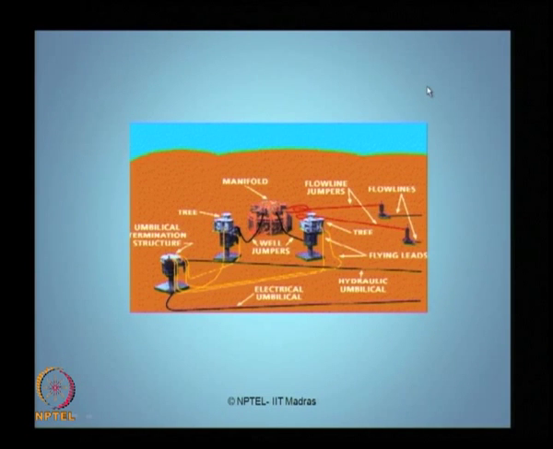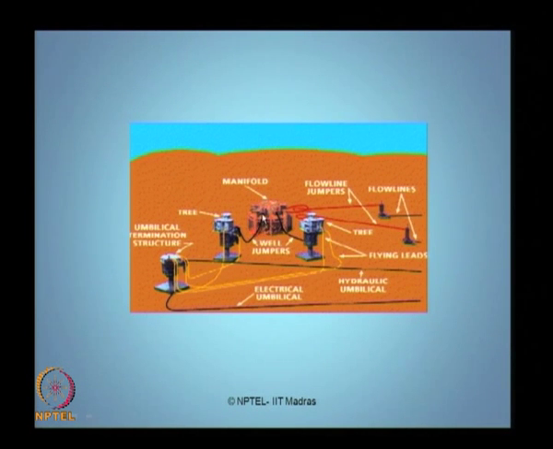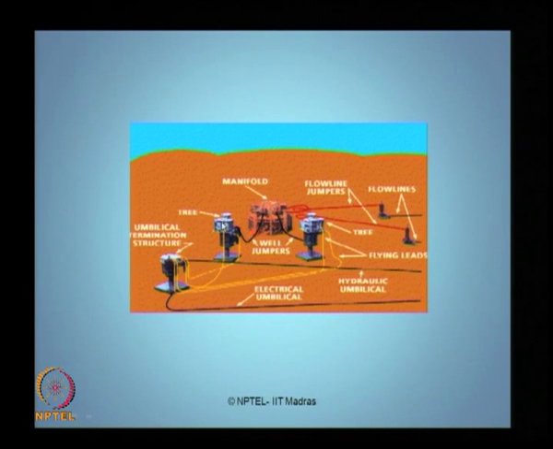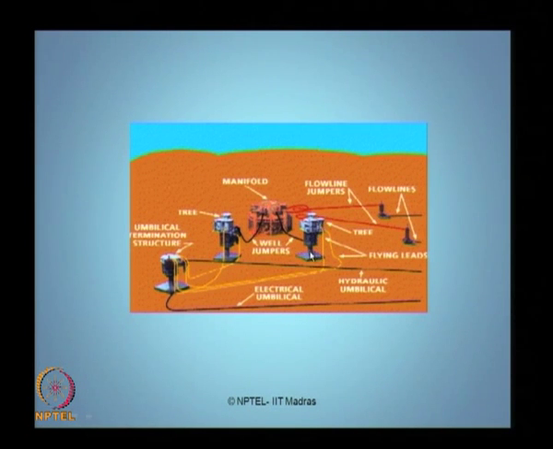Now, the picture shows the different types of jumpers. You see here, this is a manifold, and these are well jumpers that you see in the black color here. This I call a tree, and these are all the flying leads which are connecting the trees to each other. The blue line here can be a piping or a casing; I call this an electrical umbilical. Now, this carries fluid, so I call this a hydraulic umbilical. These are all flow lines, these are flow line jumpers, and so on.